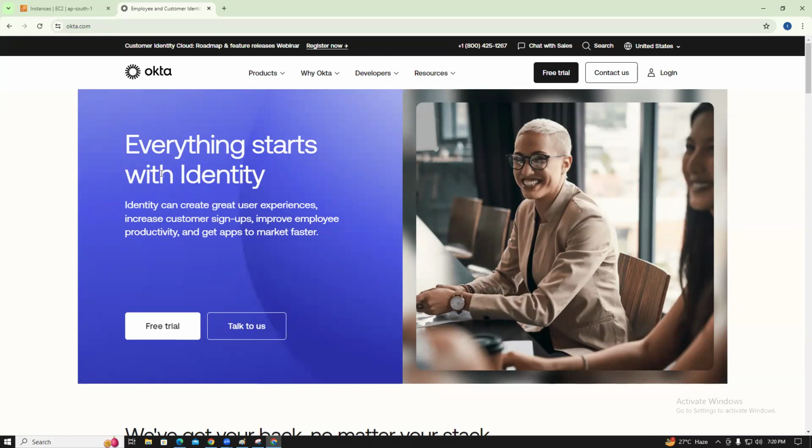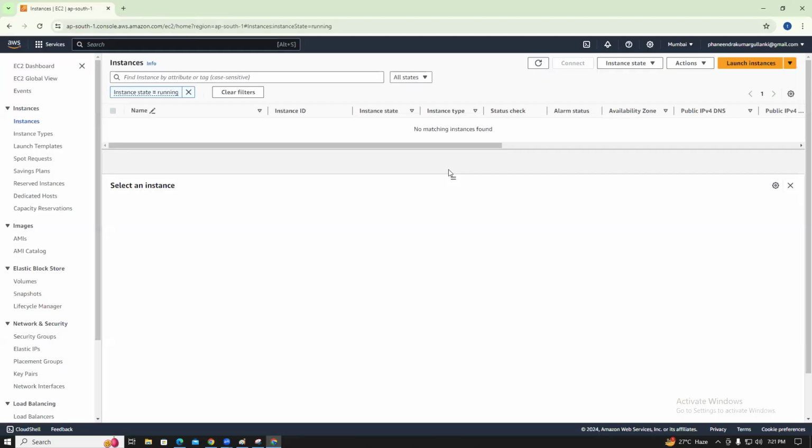Most of the companies are using Okta nowadays. In Okta you can log in, and they include all the apps you use for your company, for example Microsoft, AWS single sign-on, SSO. Okta is like an SSO, like AD also.